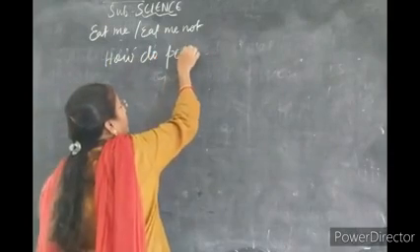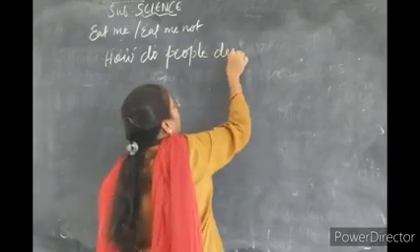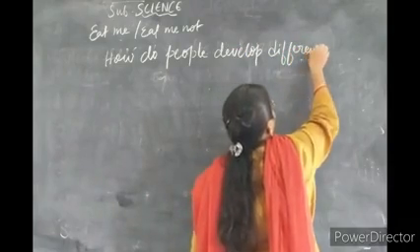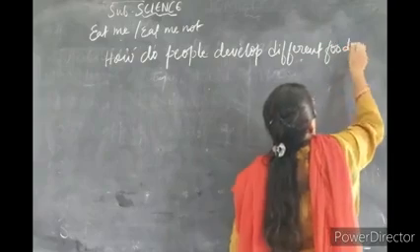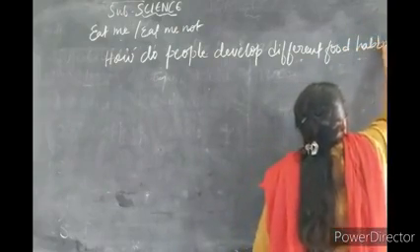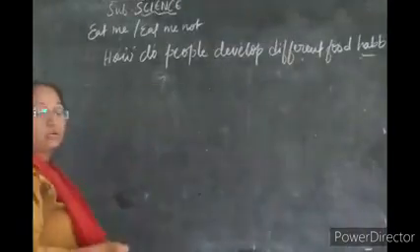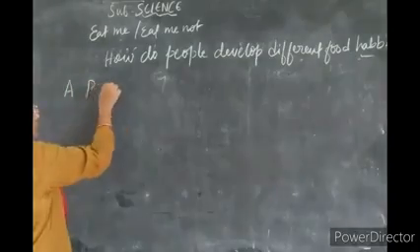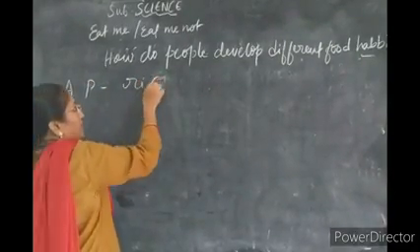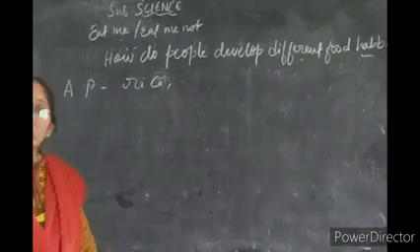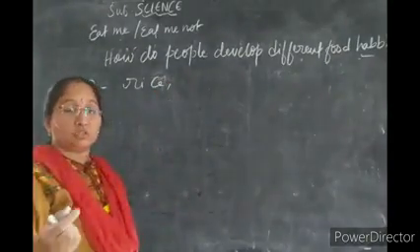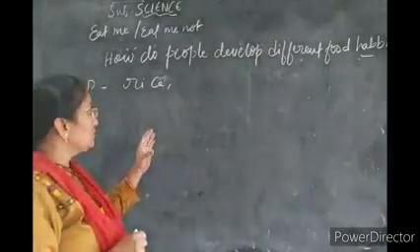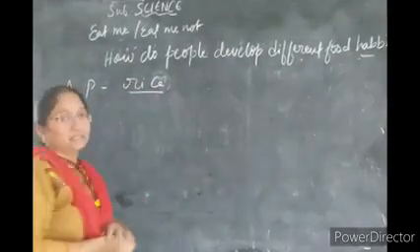How do people develop different food habits? India is a tropical country. In our Andhra Pradesh, most of our people will eat rice. Of course, along with the rice we will eat other sources of food also, carbohydrates, dal, milk, curd, etc. But most of our people have adopted eating rice, isn't it?